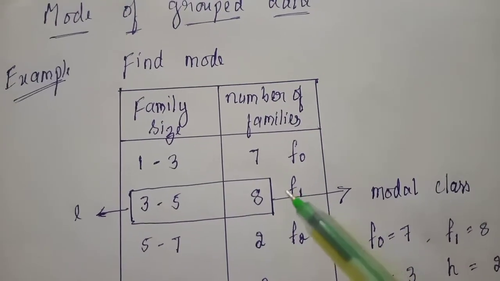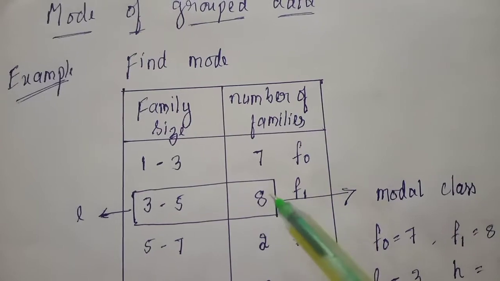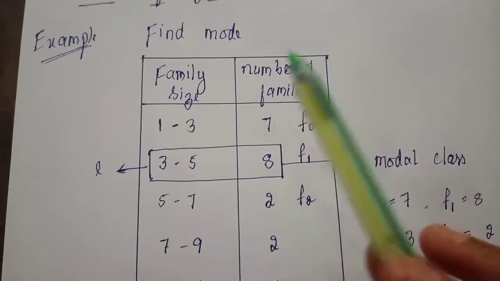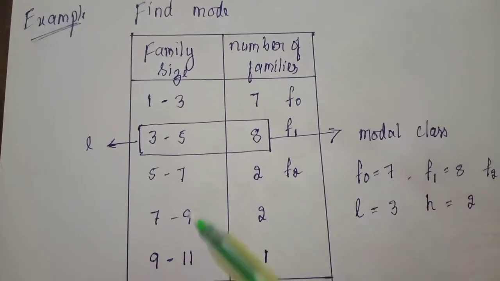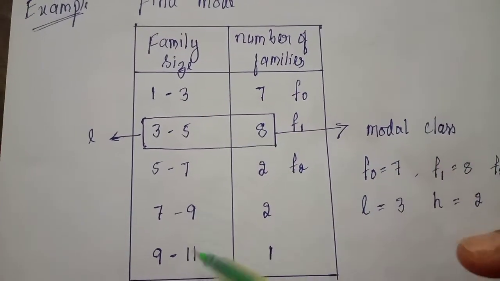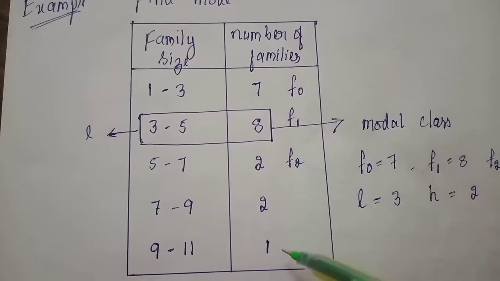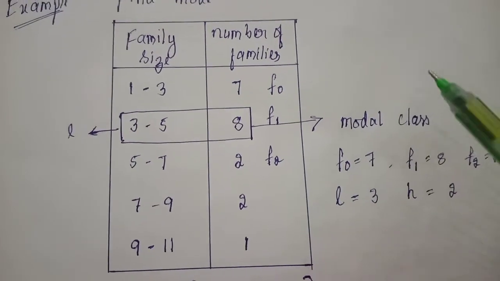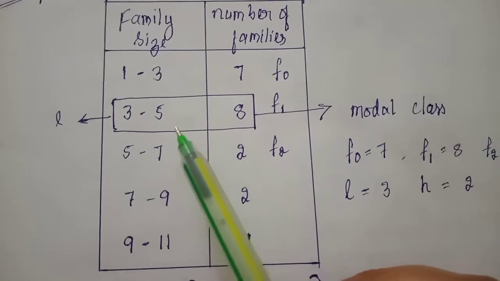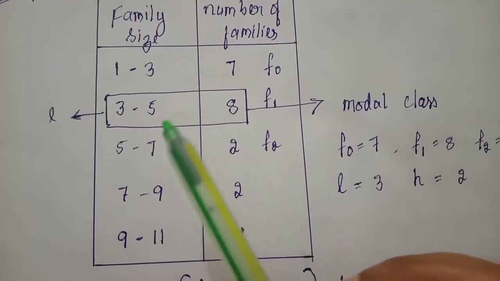Now I am going to introduce the formula for mode with one example. This is the question: find the mode. Given family size and the number of families, the first column is class intervals and the second column is frequency. Now, what is the modal class? The class interval with maximum frequency is called the modal class.